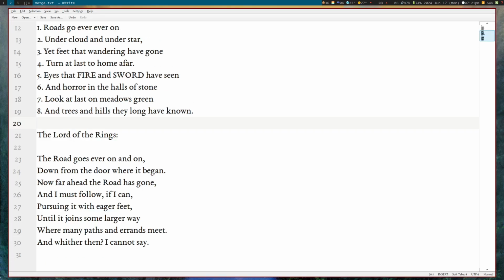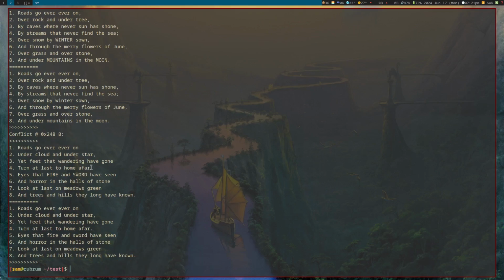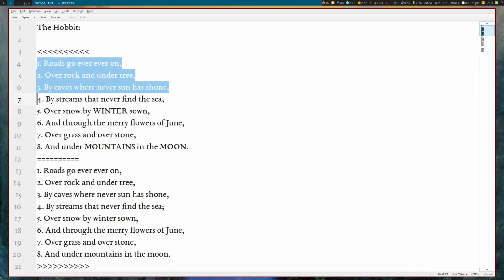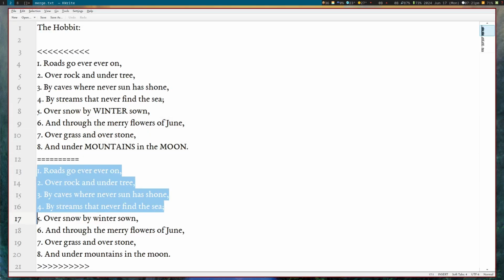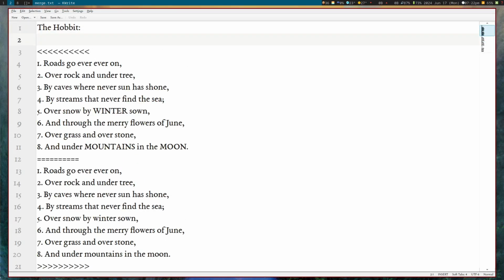What happens if we apply Bob twice? Well, similarly, I think we're going to end up with the same issue. You could argue that I should be detecting here that actually these lines are the same, and so the conflict zone is more narrow. This is probably something I need to fix for the tool. You can always make things better, but as a start, I think this is very good.